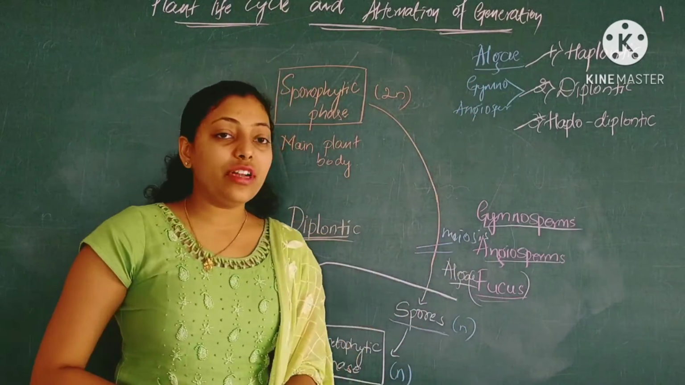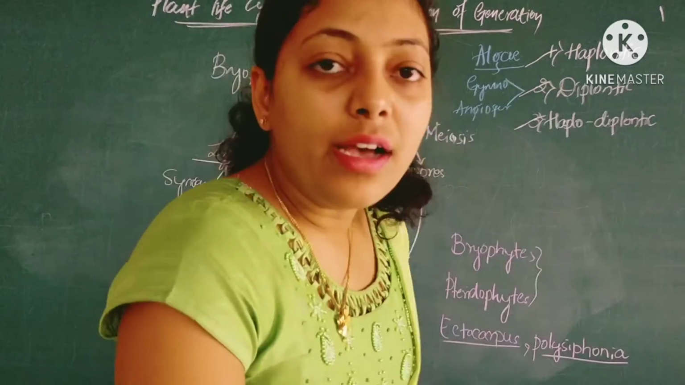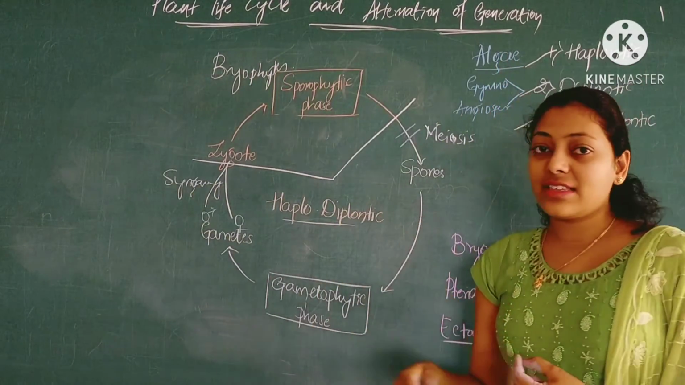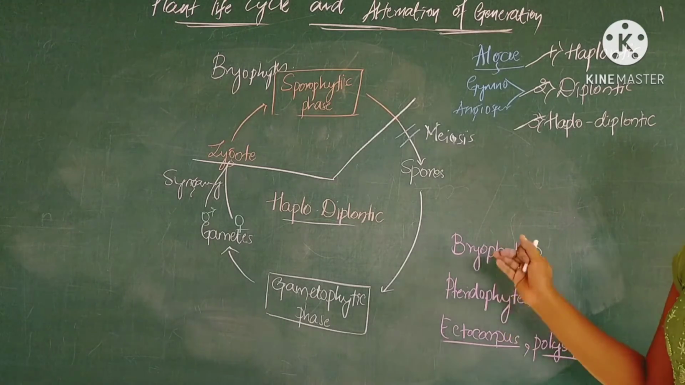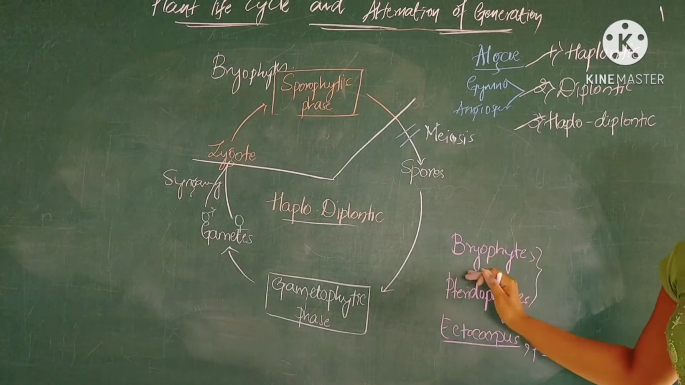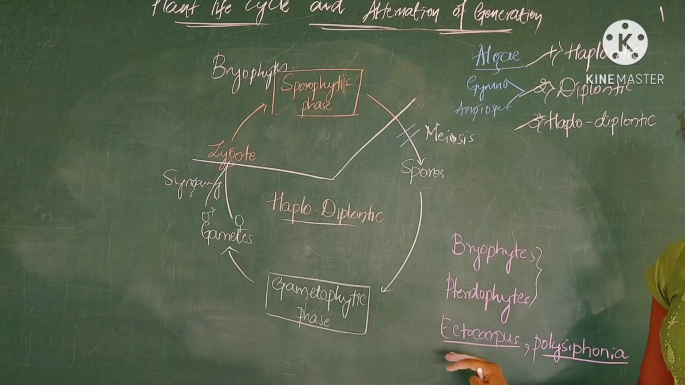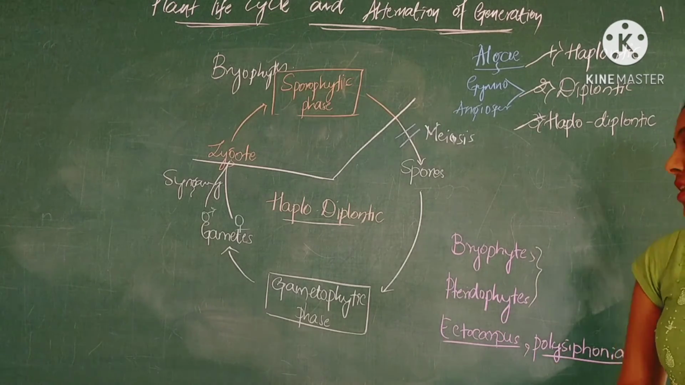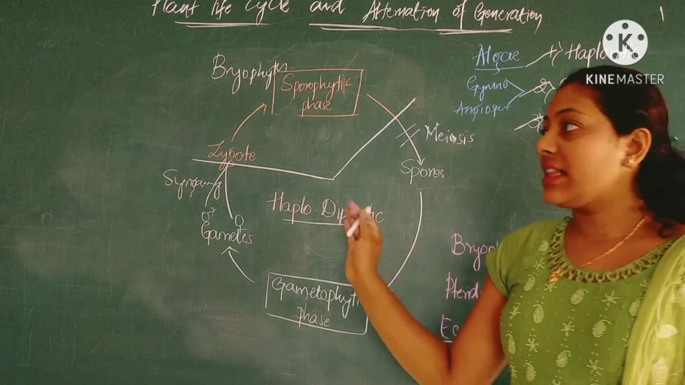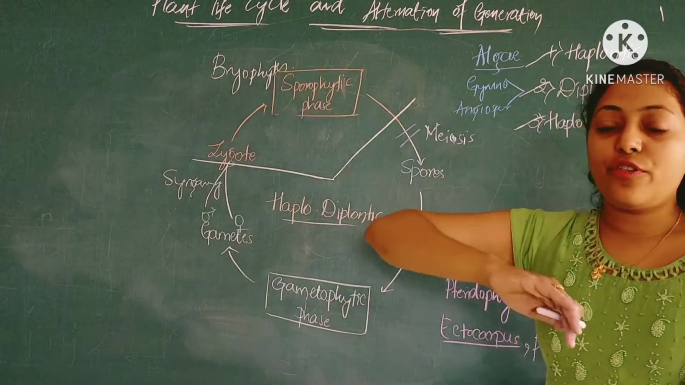Now let's study about haplodiplontic life cycle. In case of haplodiplontic life cycle, we have examples such as bryophytes, pteridophytes, ectocarpus which is one among the algae, and also Polysiphonia. We can just take the example of bryophytes.